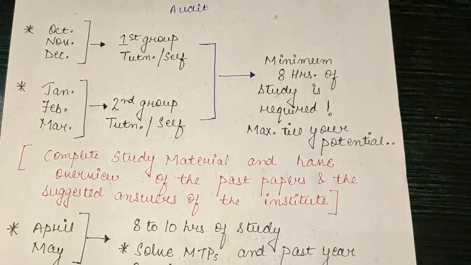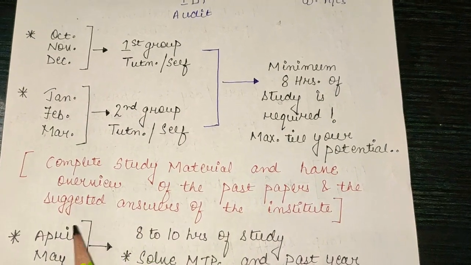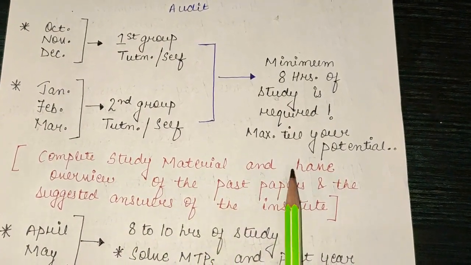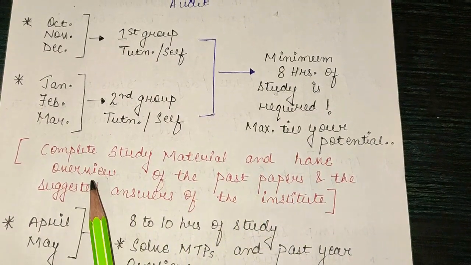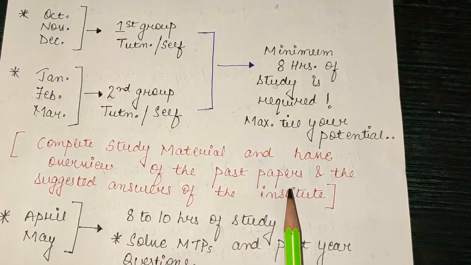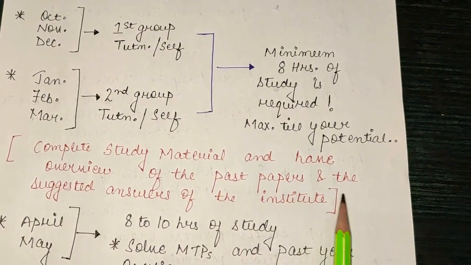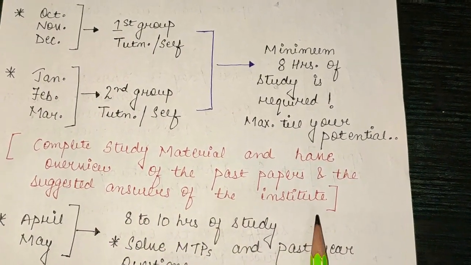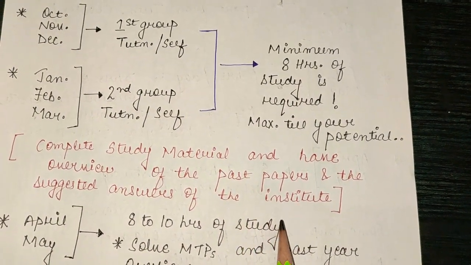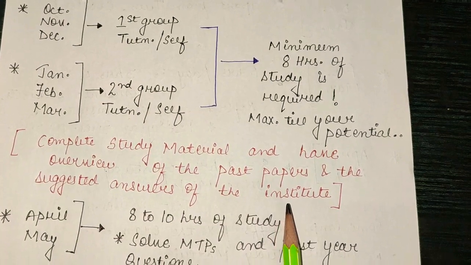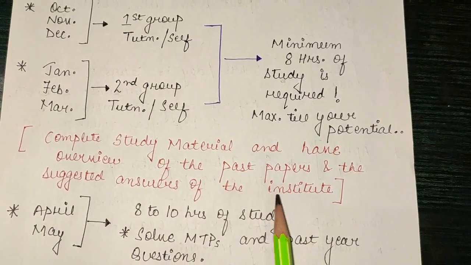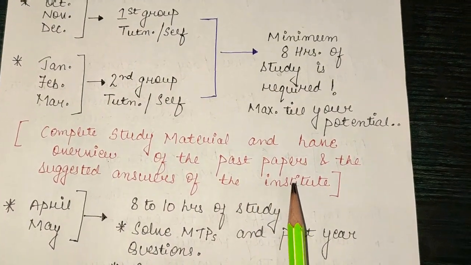Now while completing the study of both the groups, our main focus should be on the study material. We have to complete the study material and also take an overview of the past papers, that is what kind of questions are asked and in what pattern, and the suggested answers of the Institute given in the past papers. You can download them from icmai.in, the website of the Institute of Cost Accountants of India, and have an overview of it.